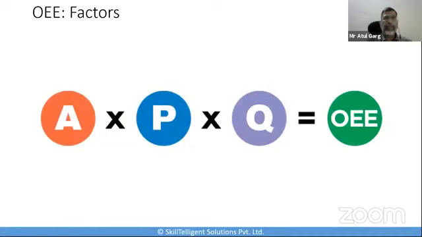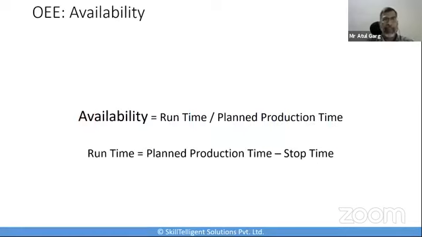The preferred OEE calculation is based on the three OEE factors I mentioned earlier: availability, performance, and quality, and we calculate it by multiplying all three of them together. So A multiplied by P multiplied by Q is equal to the OEE. And we will always take it as a percentage, not as an absolute value, just to have a comparative established here. So let's take the first factor, availability.